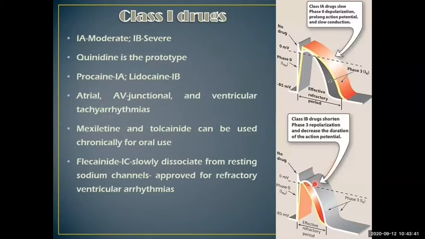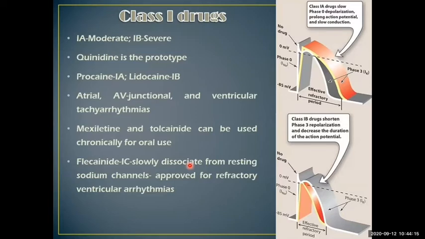Whereas class 1B, which are used for severe arrhythmias, right? Class 1B drugs are going to shorten the phase 3 depolarization and decrease the duration of the action potential. Class 1C drugs are going to slowly dissociate from resting sodium channels, and class 1C is approved for refractory ventricular tachyarrhythmias, right?